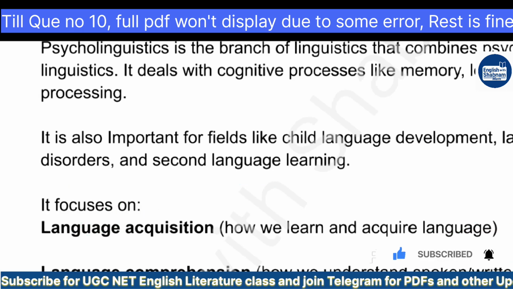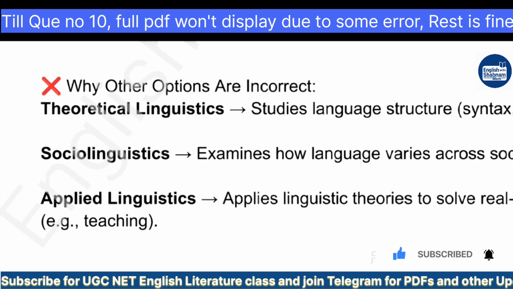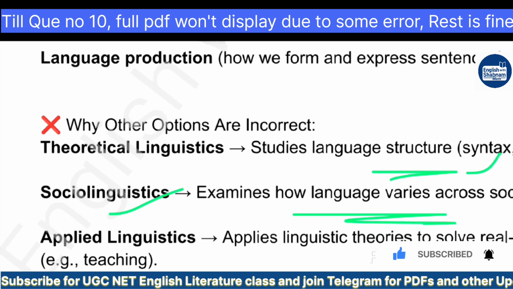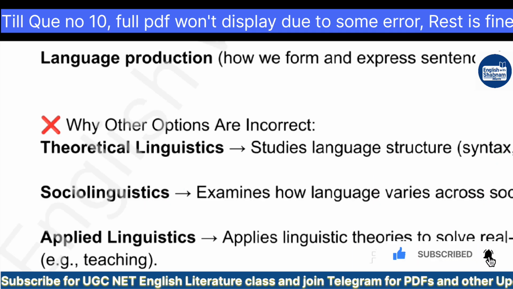Let's move on to the next question, everybody. Here, do understand that theoretical linguistics studies language structure, including syntax, phonetics, etc. Sociolinguistics examines how language varies across social groups. Applied linguistics applies linguistic theories to solve real world problems, that means in teaching. So that is why these options are incorrect.